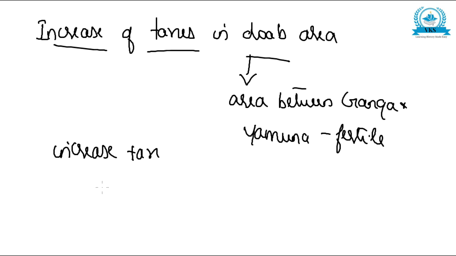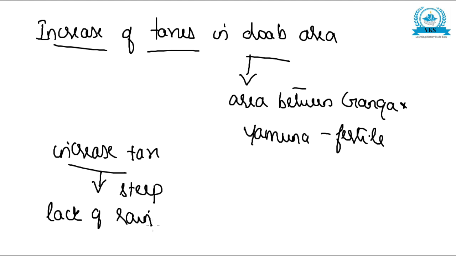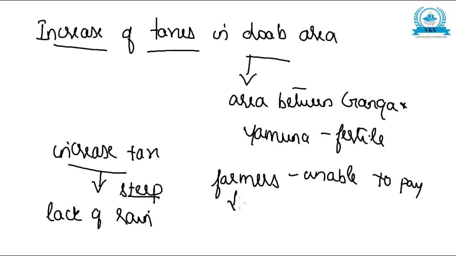Although it was a practical decision, the tax hike was too steep, and it was introduced at a time when there was lack of rain. Farmers were unable to pay the taxes, and these farmers who were not able to pay the taxes were ruthlessly punished. This measure made him very unpopular. So this was the first experiment of Muhammad bin Tughlaq. He increased the tax, but it was a time when there was lack of rainfall.